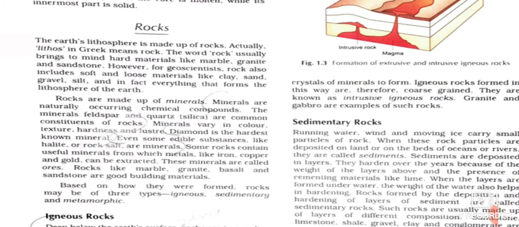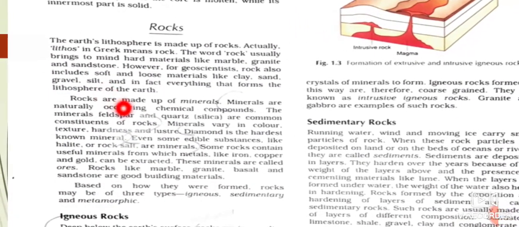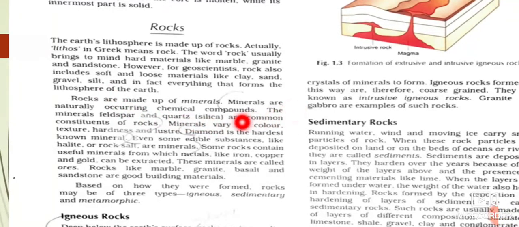Now rocks are made up of minerals, and minerals are naturally occurring chemical compounds. A mineral is an inorganic substance that contains one or more elements that have specific physical and chemical properties. And the study of minerals is known as mineralogy.